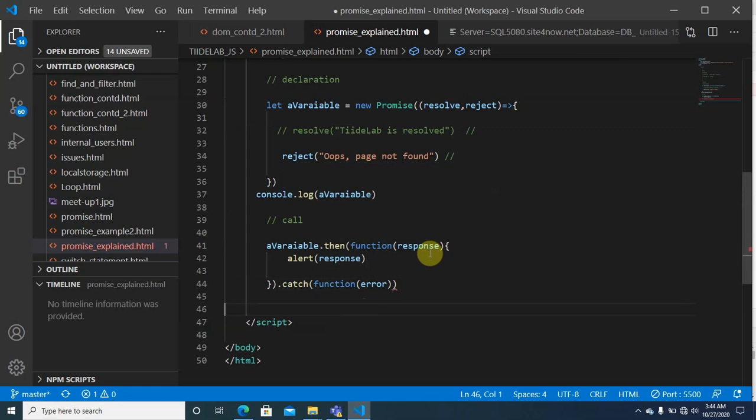Also, you need to know that it doesn't have to be response, or it doesn't have to be error. Any variable that you pass here automatically represents what is being resolved, and anything that you pass here automatically represents what is being rejected.